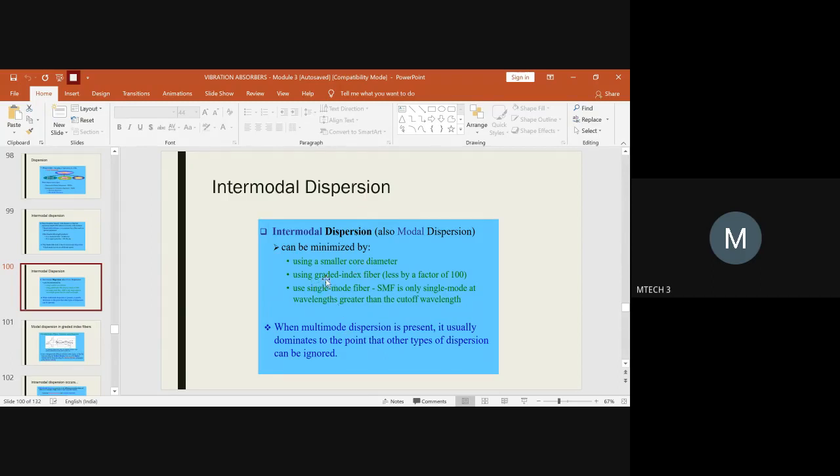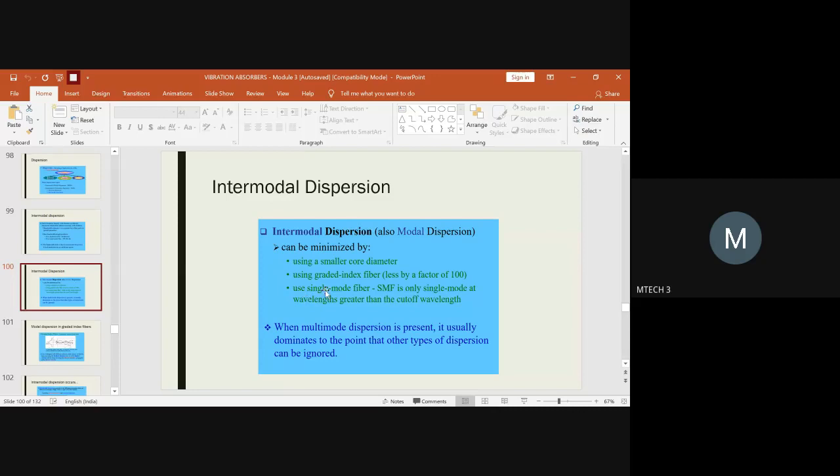And if you are using a graded index fiber, we have studied the classification of the optical fiber based on incident rays also. So in that we have studied what is graded index fiber. So if you are using a graded index fiber, the incident ray factor should always be less than or equal to 100.